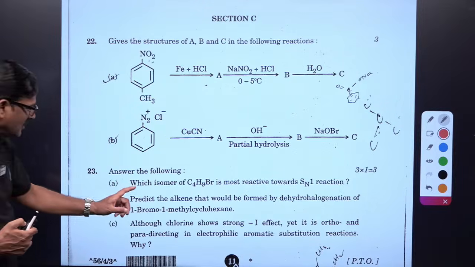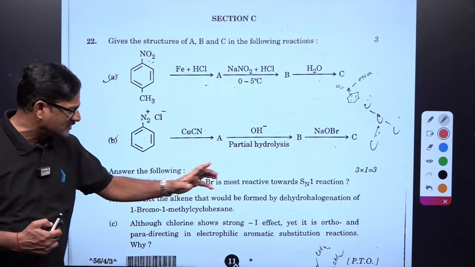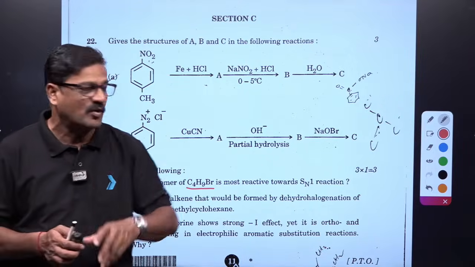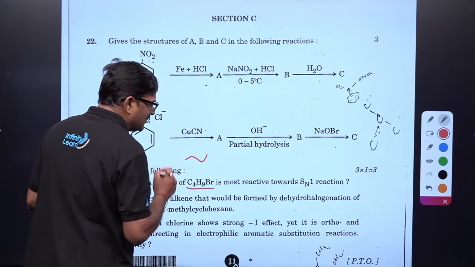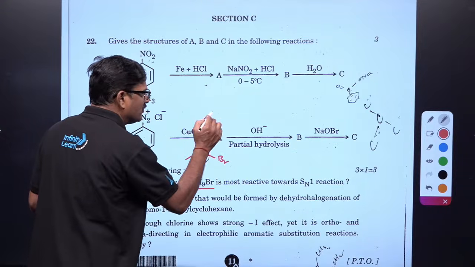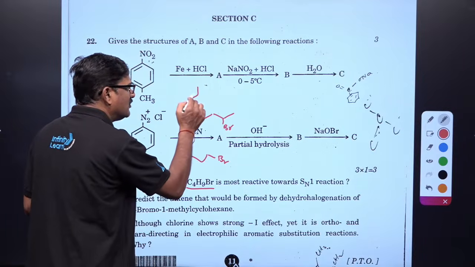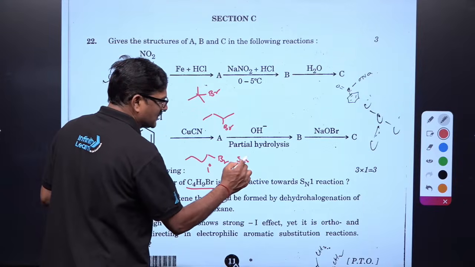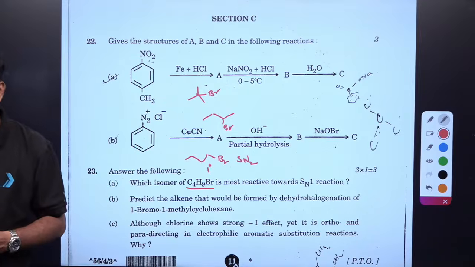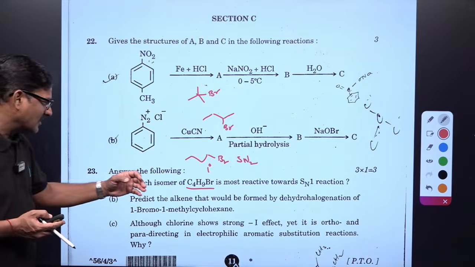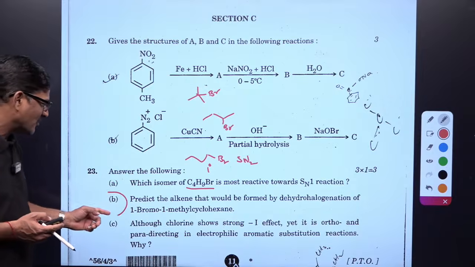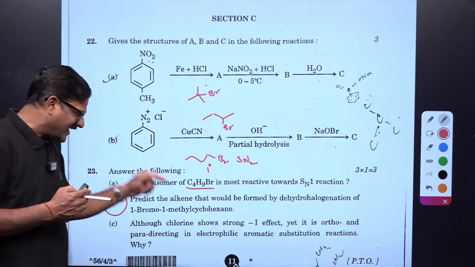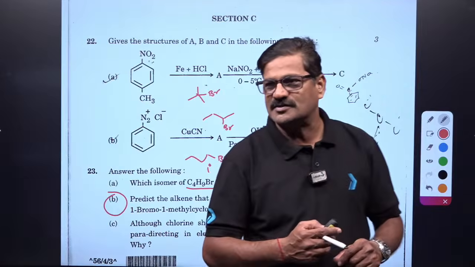See which isomer of C4H9Br is most reactive towards SN1. C4H9Br has 3 possible isomers: n-butyl bromide, isobutyl bromide and tertiary butyl bromide. Of these, the primary alkyl halides can do well in SN2. Are you getting or not? Clear? And predict the alkene that would be formed by the dehydrohalogenation of 1-bromo-1-methylcyclohexane. Okay, so again it is an NCERT question, right?